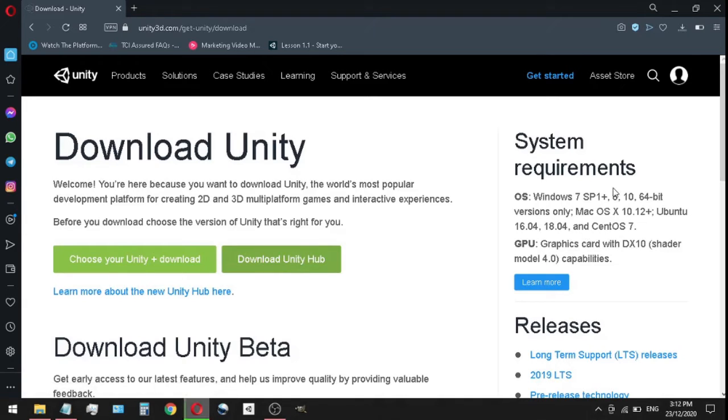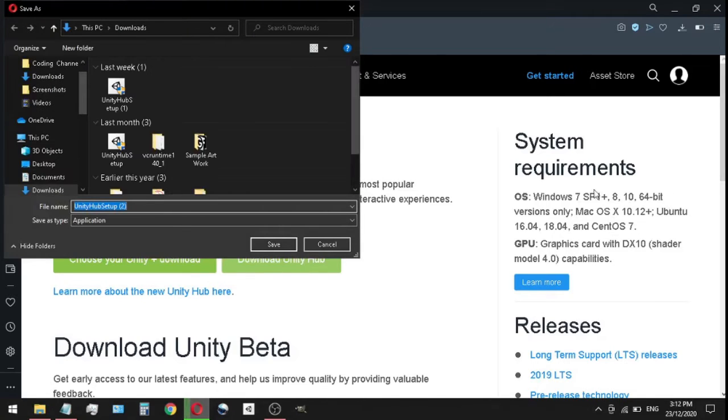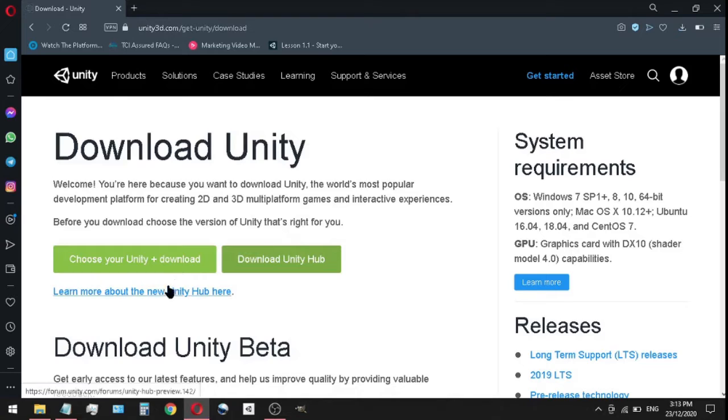These are the requirements if you want to take the time and just look at what operating system you have, either Windows or Mac. The specs you're going to need, nothing too crazy. So just look at that and make sure you have everything you need. I already downloaded this multiple times actually, so I'm not going to actually download it again. I will just click cancel, but you could click save and you can get started with that downloading.